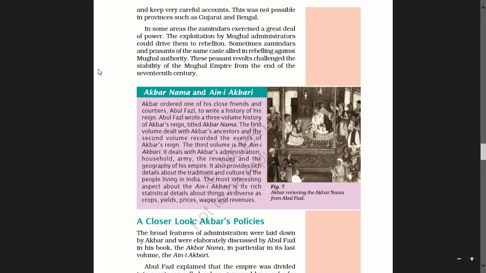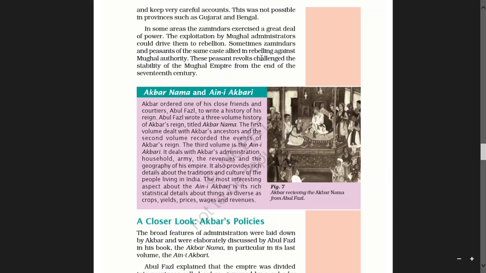Sometimes zamindars and peasants of the same caste allied in rebelling against Mughal authority. Allied means connected with, and rebelling means to fight against Mughal authority.